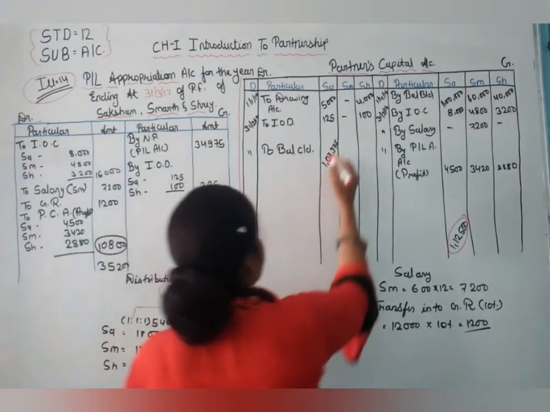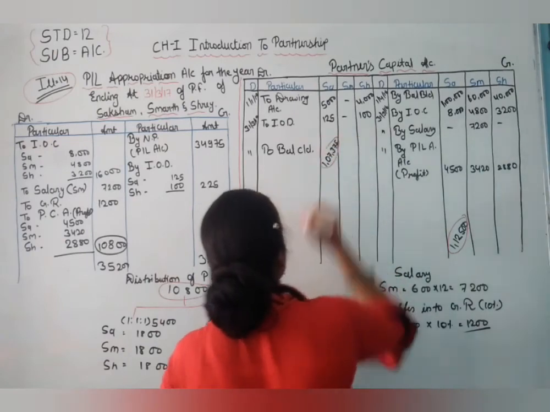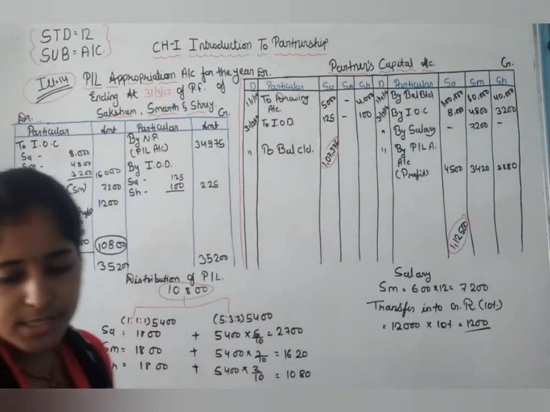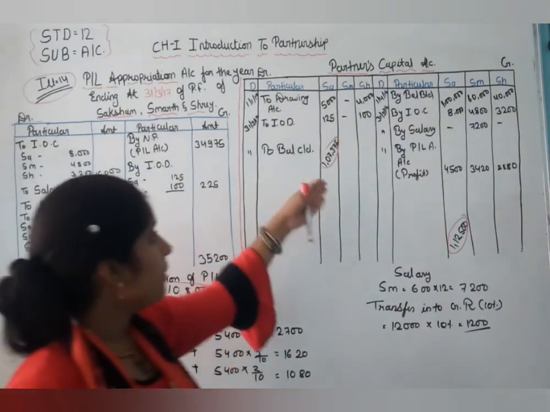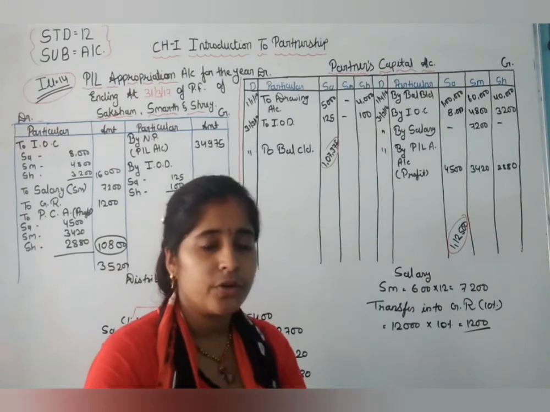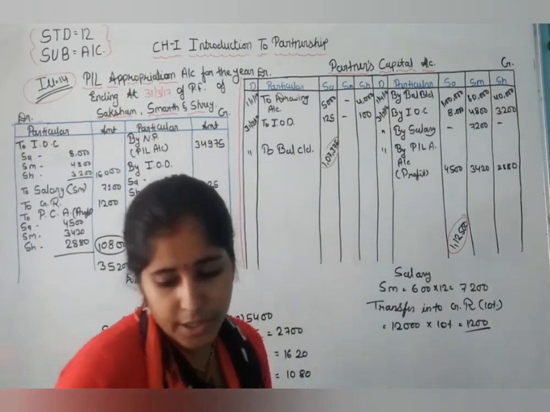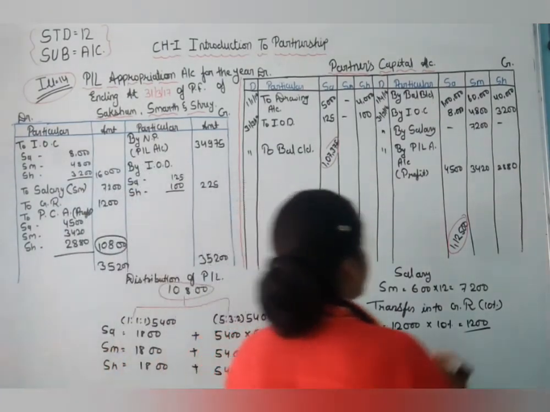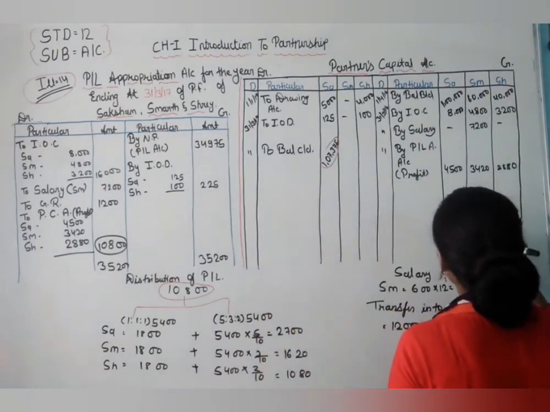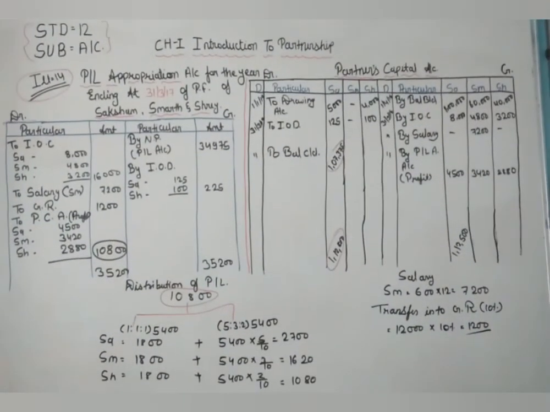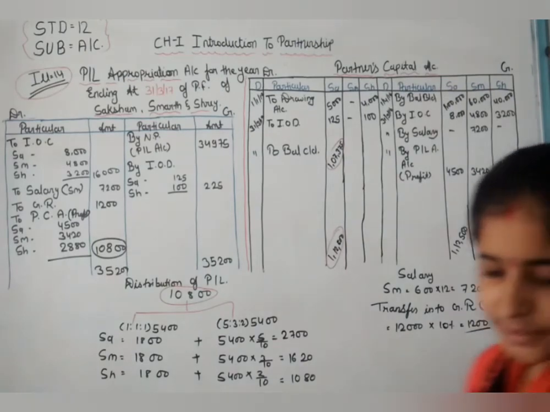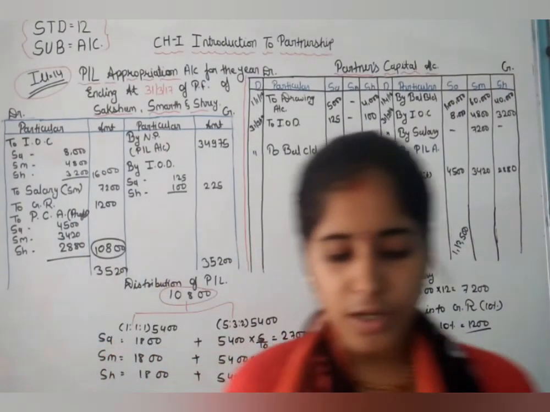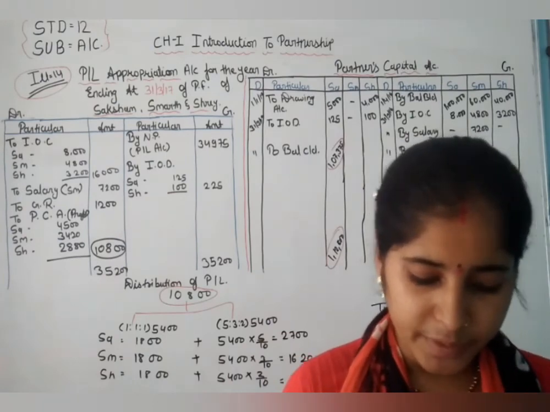Now we total this Samarth account, and we see that there is no entry on the debit side. So it is a profit of Samarth, 75,420. It is a capital. For partner B the credit side is more than the debit side.